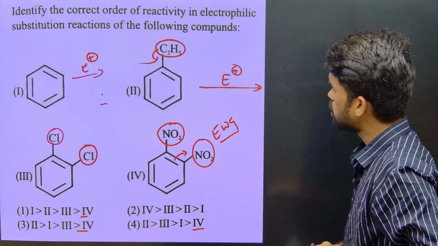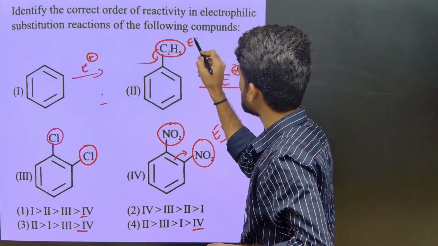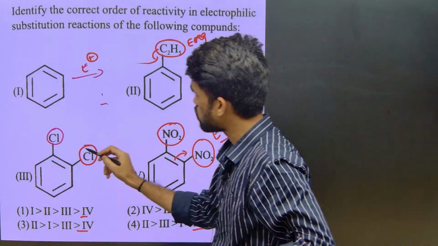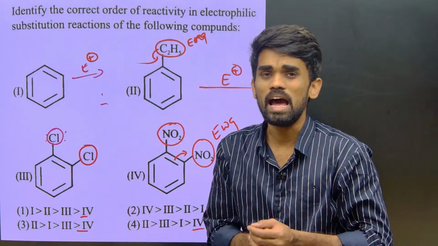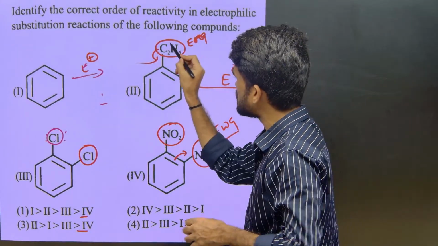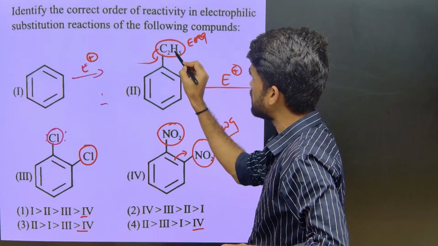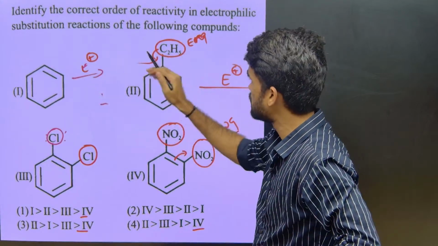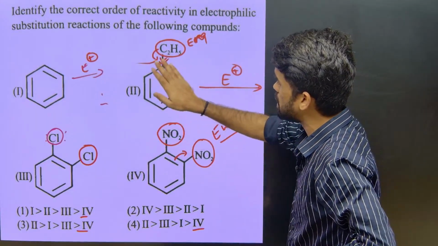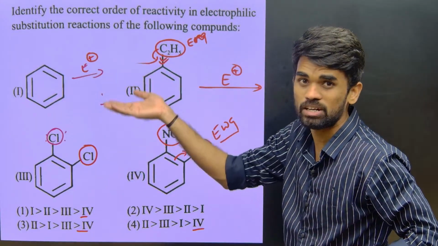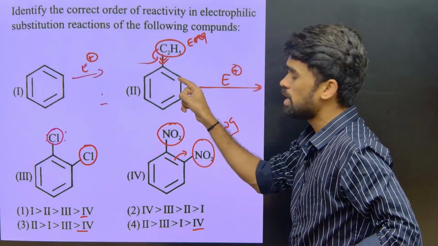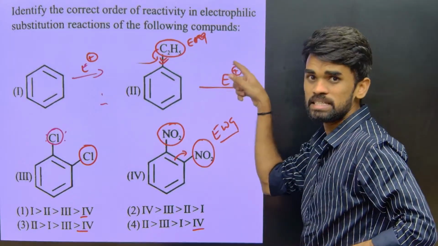And after this, what you need to know? See, here you have electron releasing group, right? Here you have electron releasing group and here you have chlorines, which have a little bit of minus I nature. Out of this, the alkyl group is a strong electron releasing group, therefore it releases electrons into the ring. It means the electron density within this ring is increasing, the electron richness is more in option 2. Therefore option 2 will readily take this electrophile.